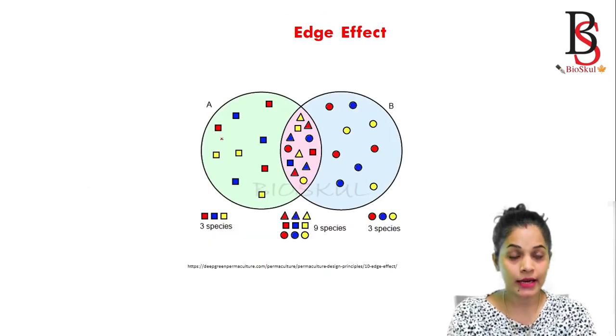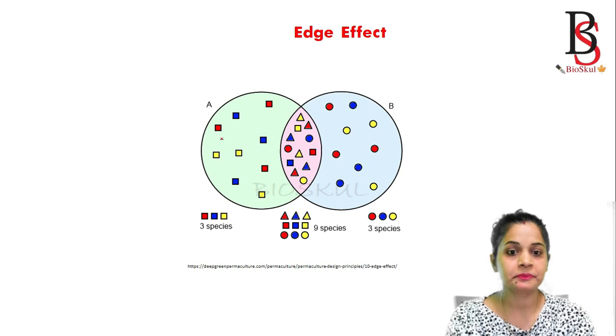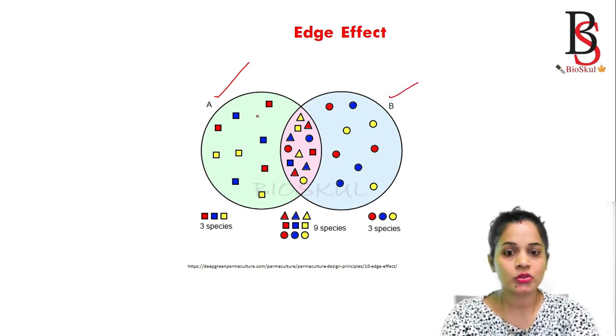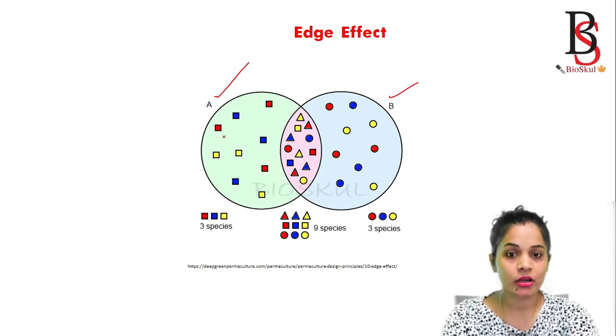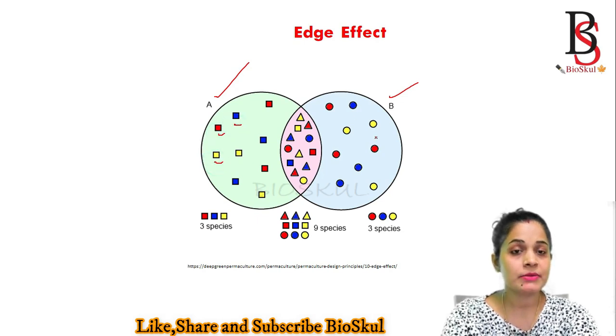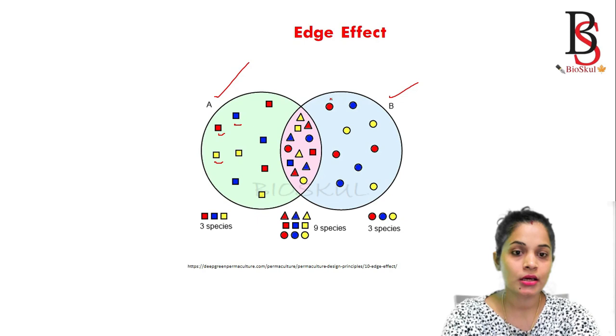Let's get a clear idea about the edge effect through this example. It is one ecosystem, A, and this one is ecosystem B. In ecosystem A, you can see squares of three different colors that represent three different species: one is red, one is blue, and one is yellow. Similarly, in ecosystem B, there are three different species represented by circles: one red, one blue, and one yellow.